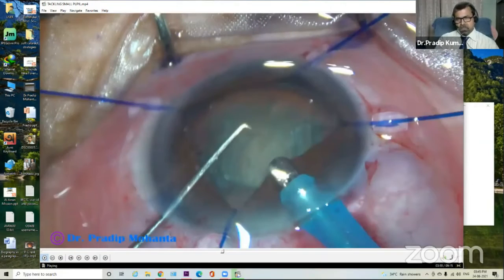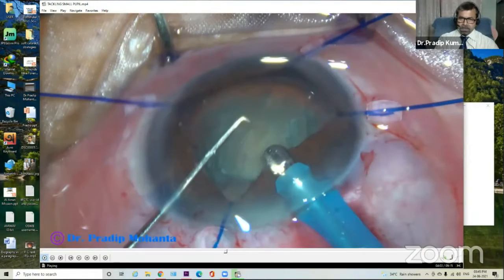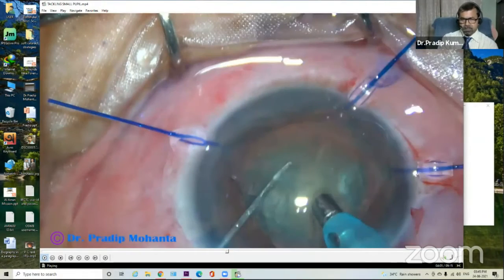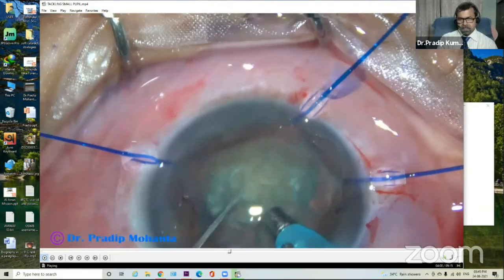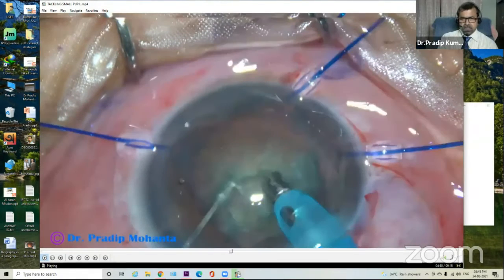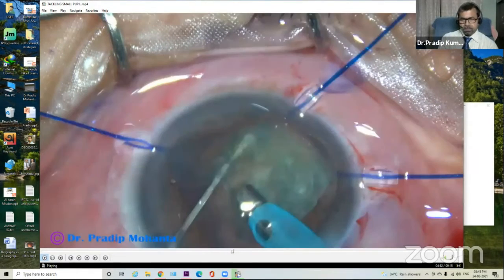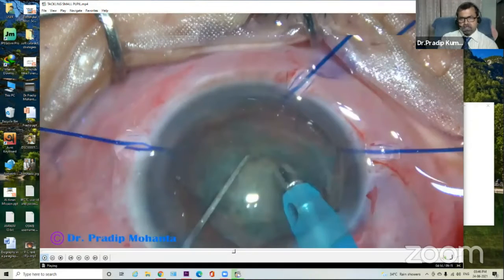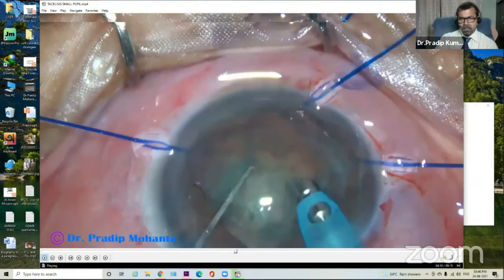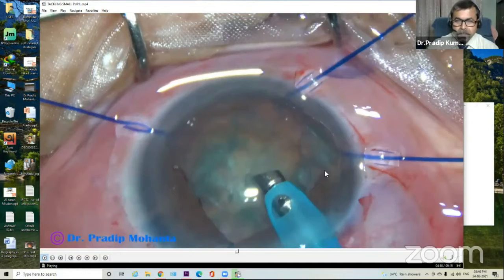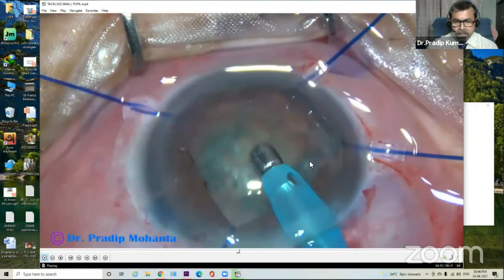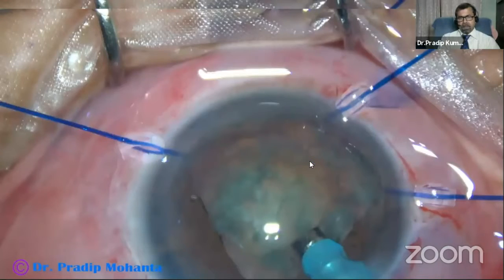At this time, we should be careful that we are not pushing the pupil. In some cases, the anterior chamber may be shallow. So in such cases, direct chop is much better than the divide and conquer technique.